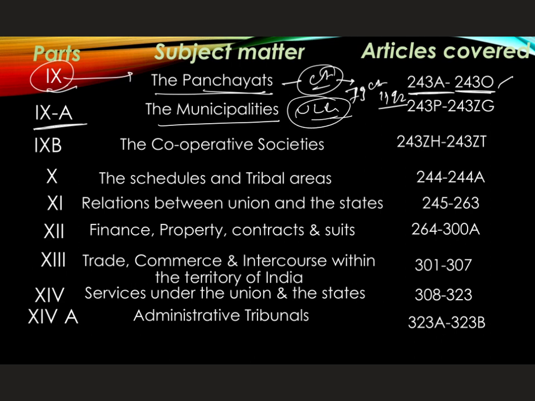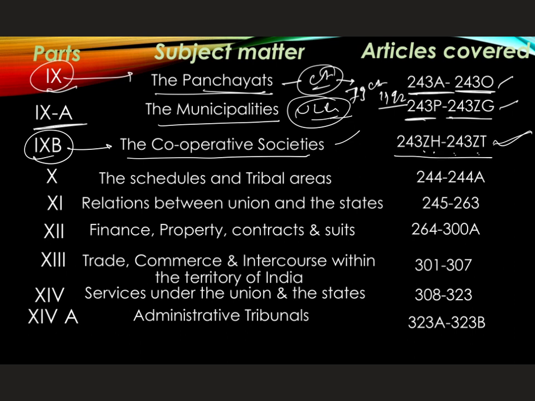Urban local government. So what are the articles that come under this? 243P to 243ZG. Next part is 9B. Part 9B covers the cooperative societies. The articles that come under Part 9B are 243ZH to 243ZT.